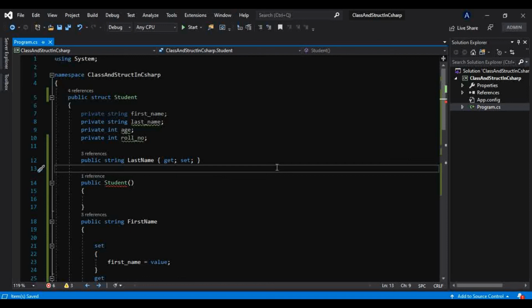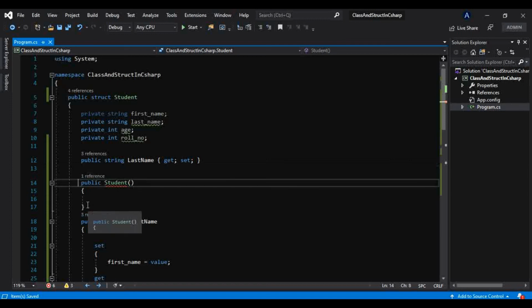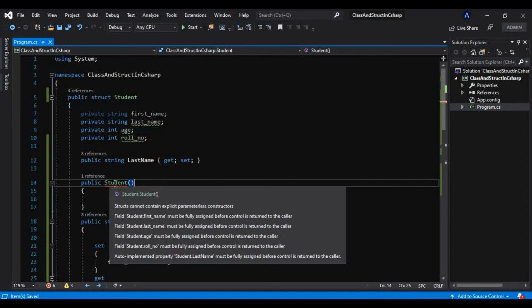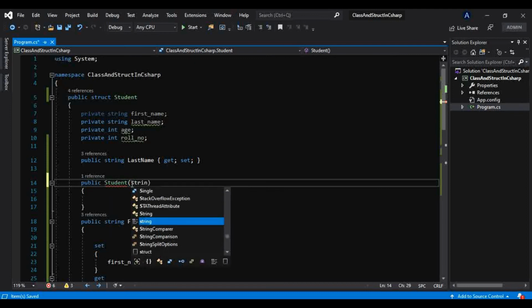Because there is no point of providing a zero argument constructor to the struct, which we know gets stored on the stack, being a value type, and there is no need of destroying the object as well. And we know memory is anyway getting allocated to the struct even before you are creating it with the new operator, which is only used for initialization. Then there is no sense of creating this zero argument constructor in this struct. So that is why they don't allow a zero argument constructor, but only allow a default constructor or a parameterized constructor like this: string